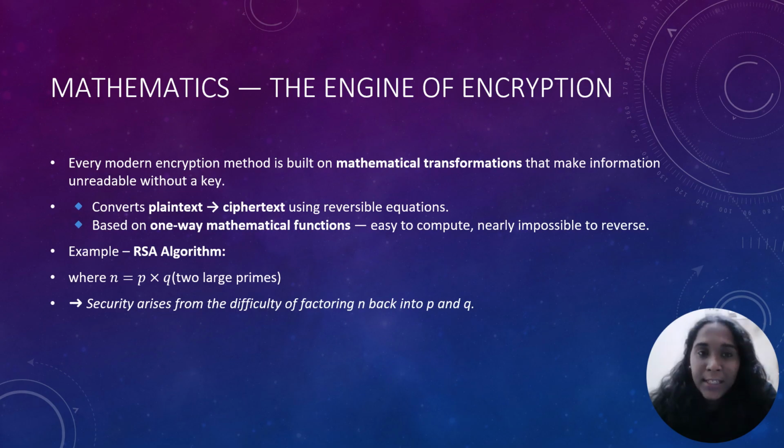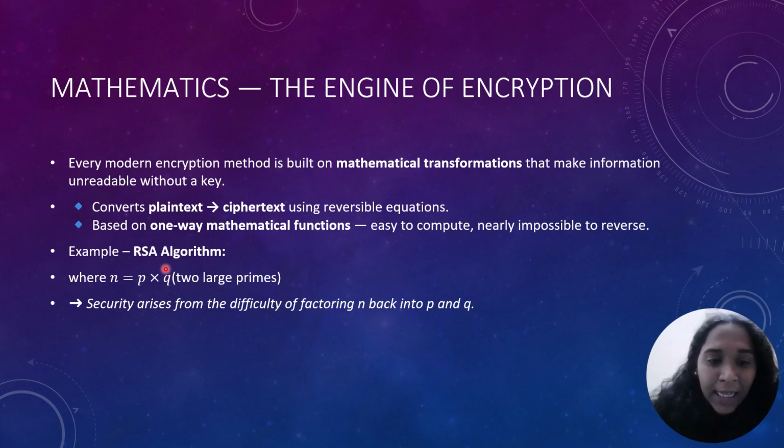Mathematics, the engine of encryption. When you encrypt something, you're not hiding it. You're transforming it into a form that only specific math can undo. RSA, for example, multiplies two enormous prime numbers to form n. While multiplying is easy, factoring n back to its original primes is computationally infeasible. That's why cryptography isn't about secrecy. It's about math that's practically impossible to reverse.